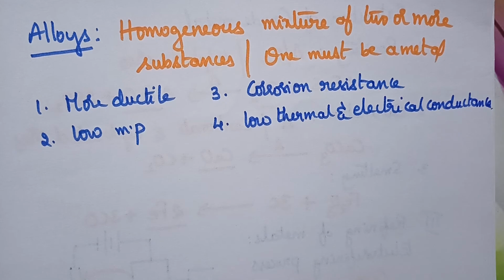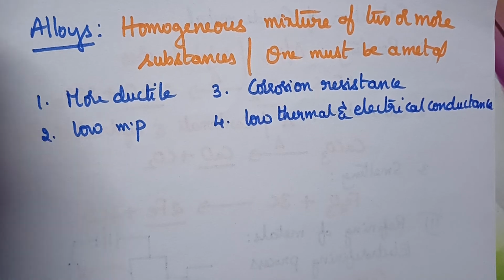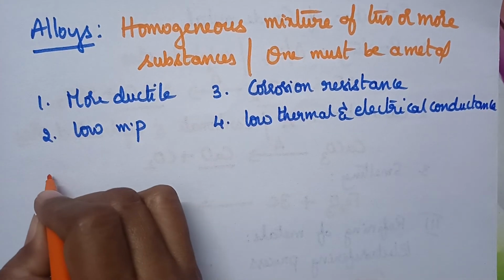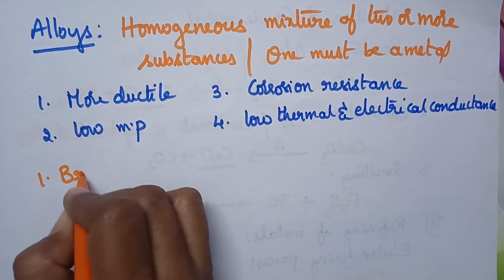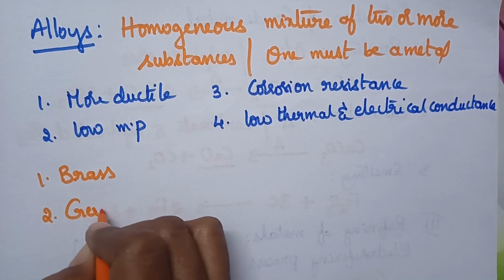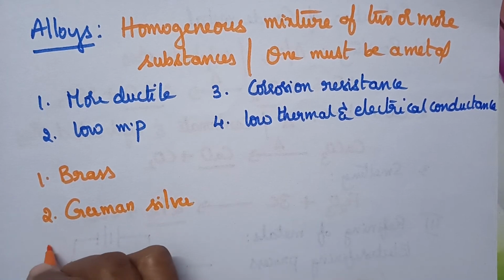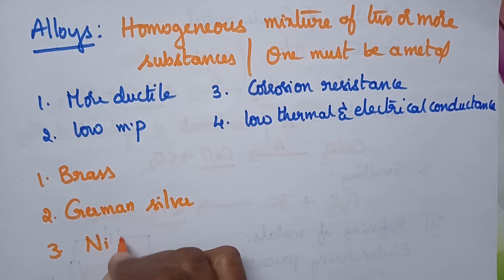So here let us discuss the composition of a few alloys, especially brass, German silver and Nichrome.